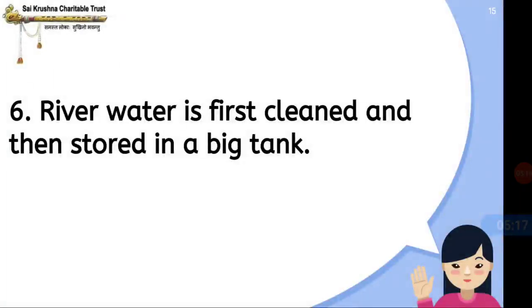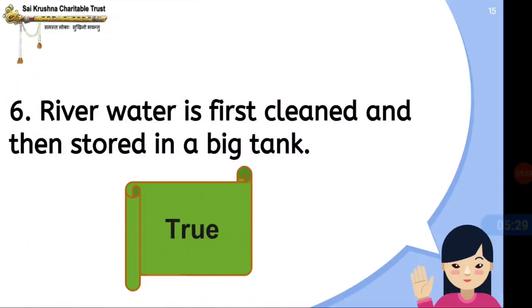The sixth question: river water is first cleaned and then stored in a big tank. What is the correct answer? Yes, that is true. Correct. River water is first cleaned and then stored in a big tank.